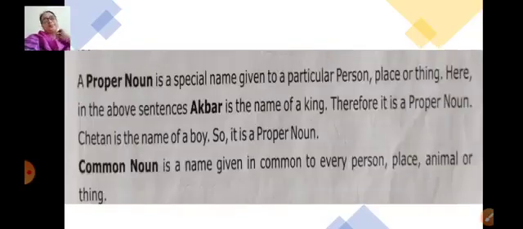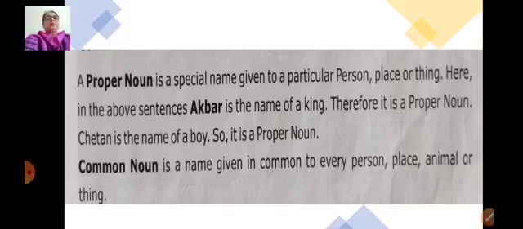Let's see in detail. A proper noun is a special name given to a particular person, place or thing. Remember children, a proper noun is a special name given to a particular person, place or thing. Here in the above sentences, Akbar is the name of a king. Akbar is the name given to that king. So Akbar is a proper noun. Chetan is the name of a boy. So it is a proper noun.